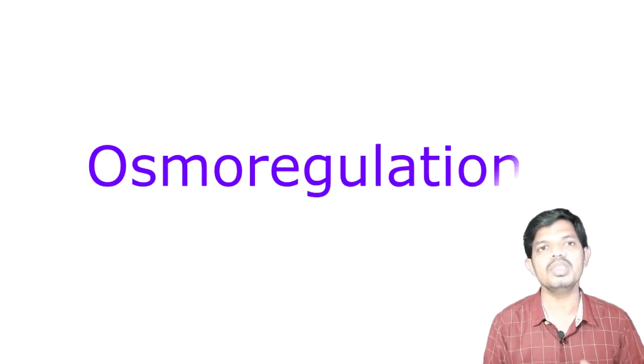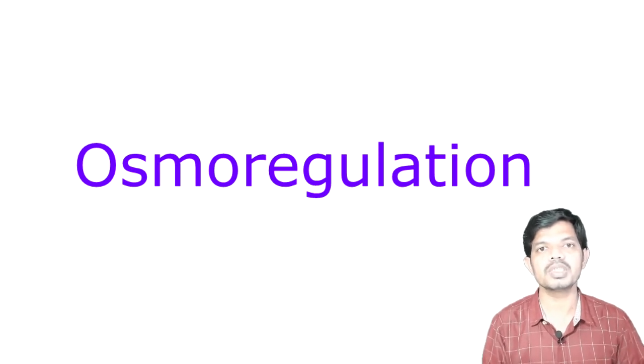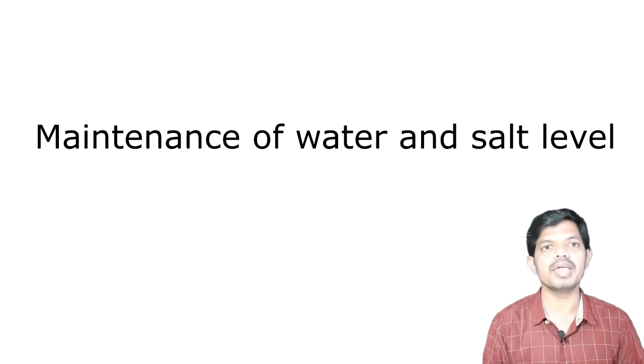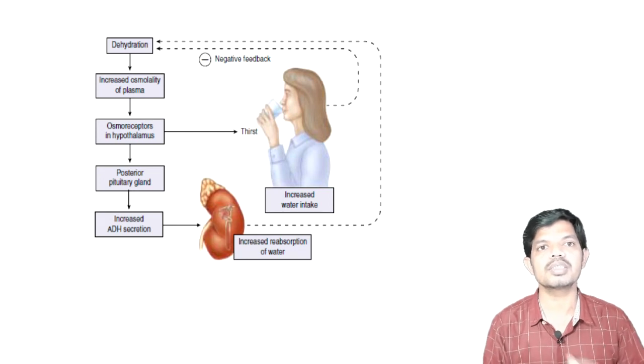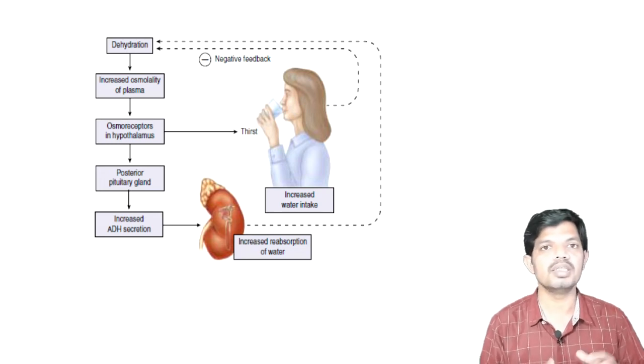Now, coming to the next, that is osmoregulation. The second major physiological function of the kidneys is osmoregulation. Osmoregulation involves the maintenance of water and salt levels. The external world may vary considerably for an active vertebrate, but cells within see a relatively constant environment. A steady state intracellular environment is maintained largely by exchange of solutes between the body fluids and the blood and lymph.